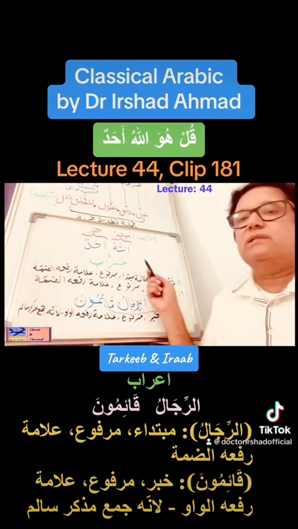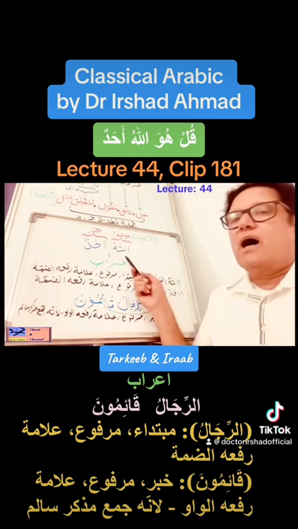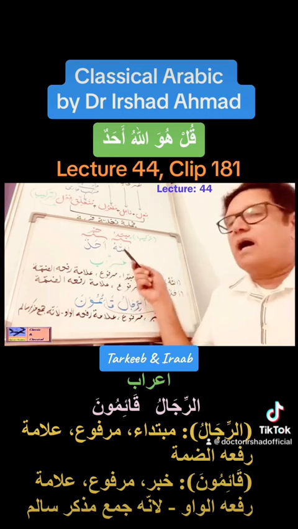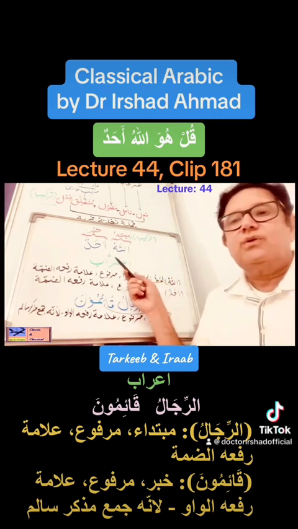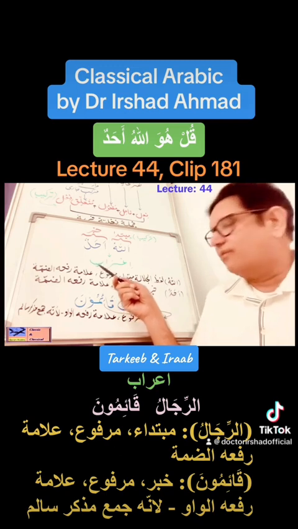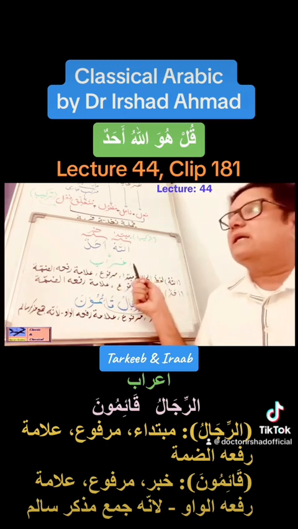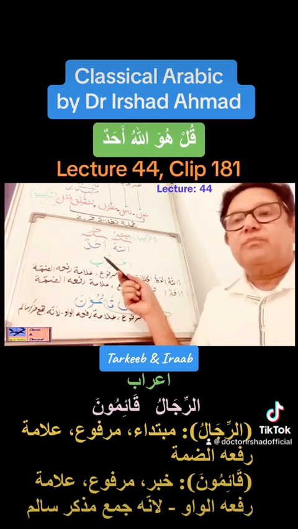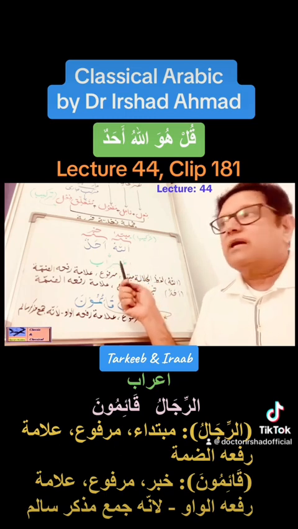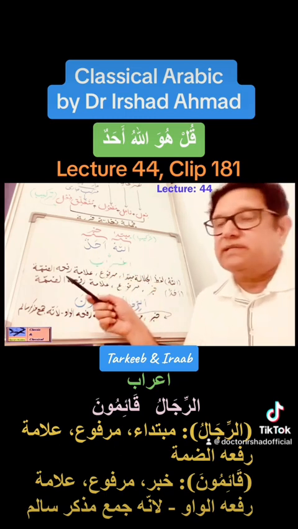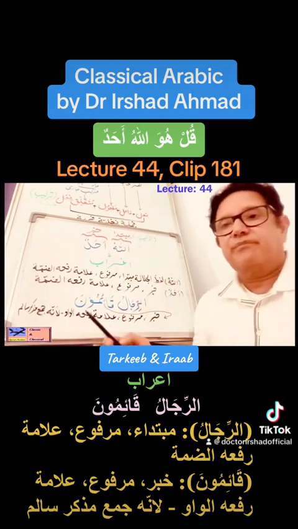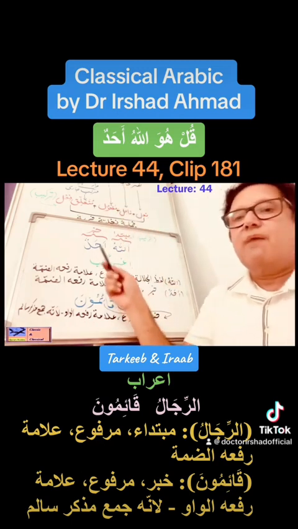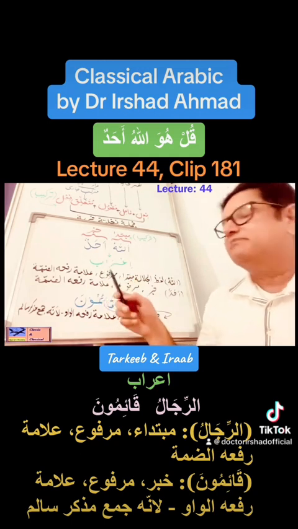For example, if I say ra'aytu babil masjidi, I saw two doors of the mosque, and in that case, because the door becomes something which we have looked at, it becomes an object. So object we know is in nasab. So from babani it becomes bayni.